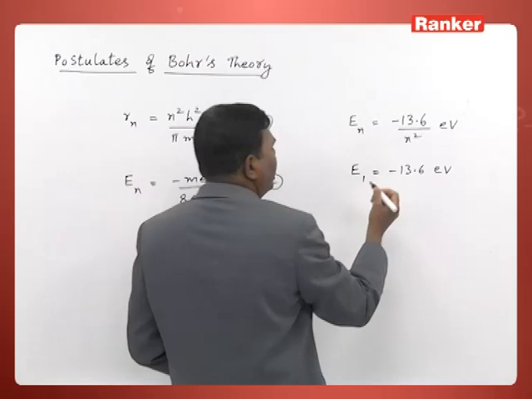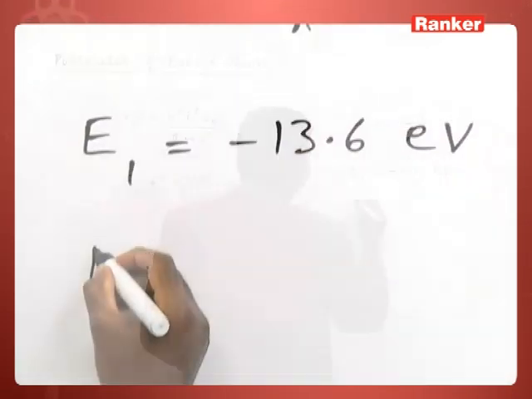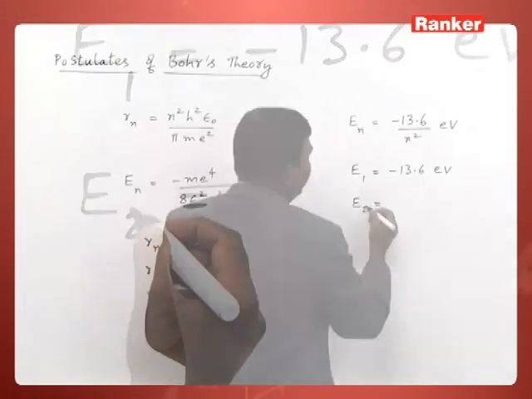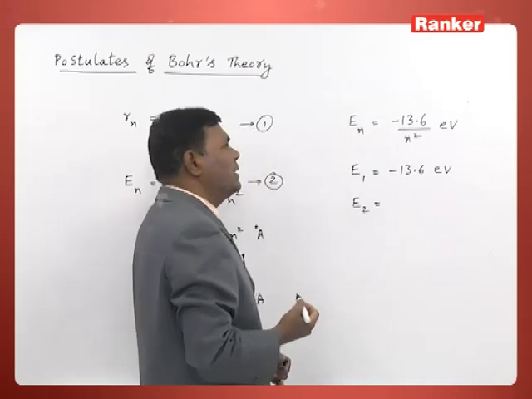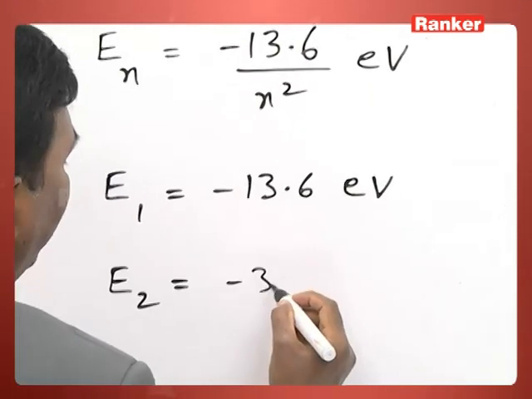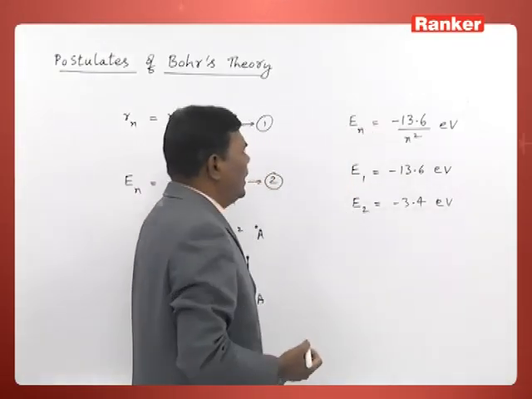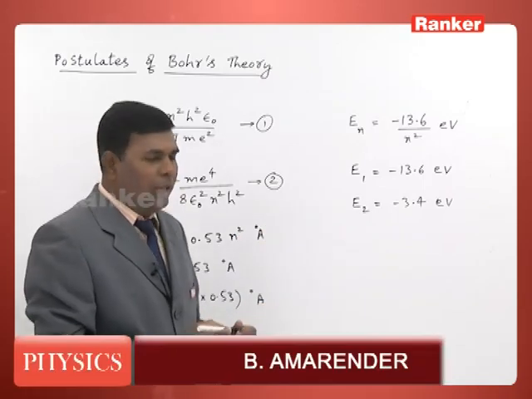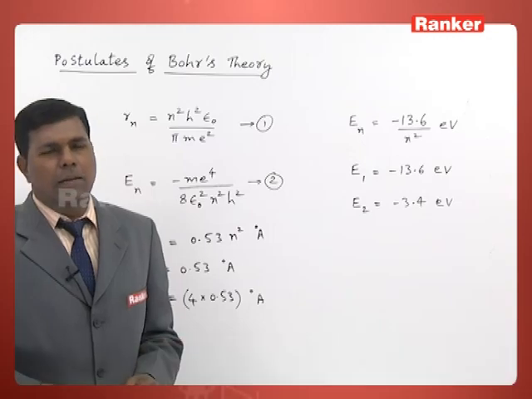N is taken as 1, you will get that much. For the second orbit E2, obviously n is 2, here you need to substitute 2 square, that will become 4, minus 13.6 by 4 comes out to be minus 3.4 electron volts, and so on. Like that, we can calculate the energy values of various orbits in hydrogen atom using Bohr's theory.